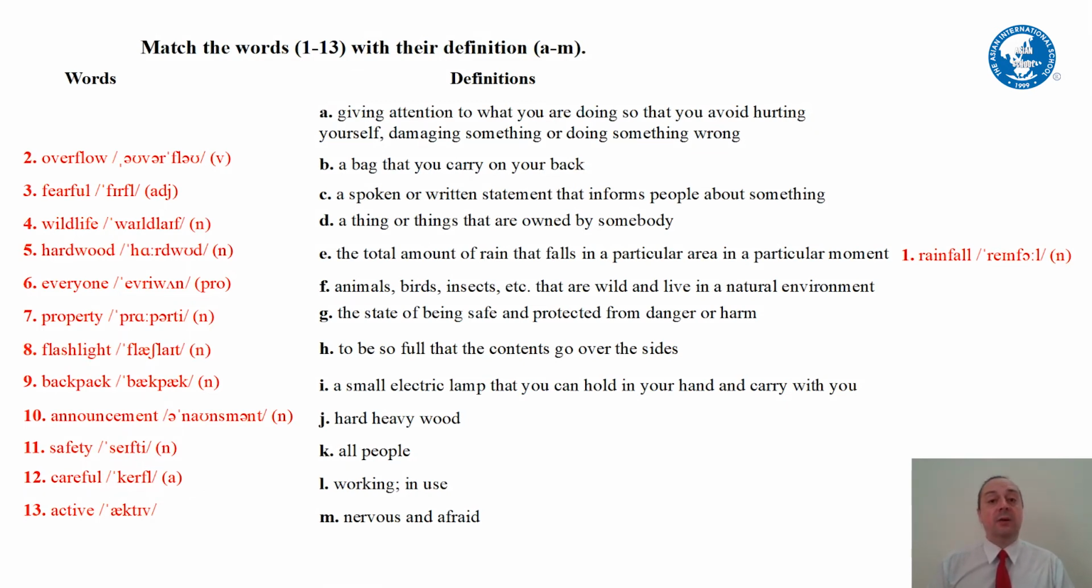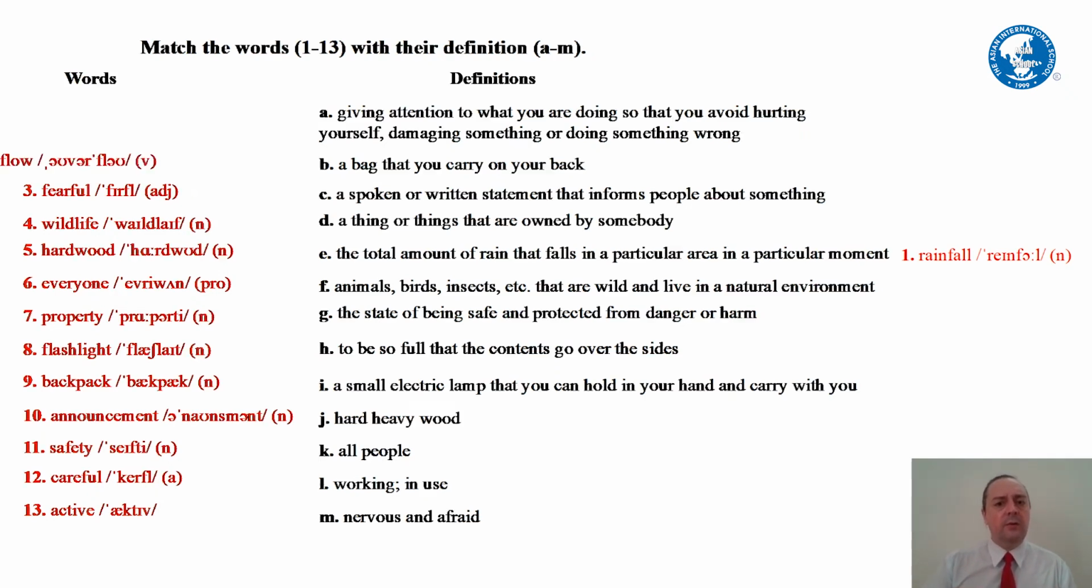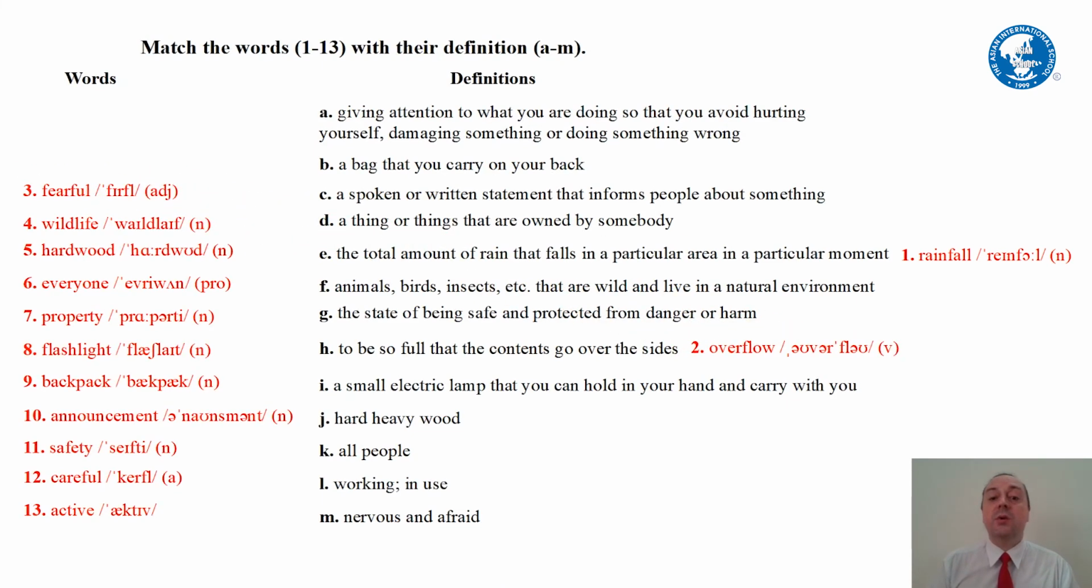Okay, next one, overflow. So what does it mean if a river, in our story, the river overflowed? Two words. We know over, we know flow. Right? So full that the contents go over the sides. If we get too much rain, too quickly, then the river may overflow and the water will go into the land and then we have a flood.